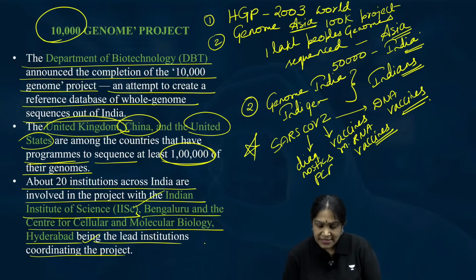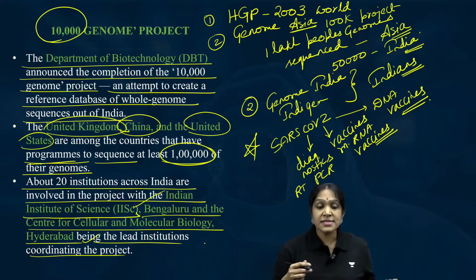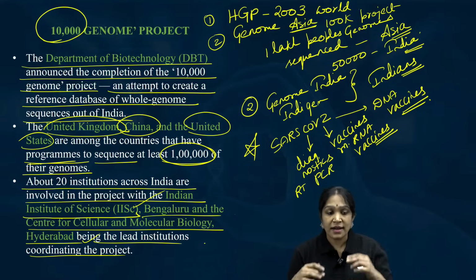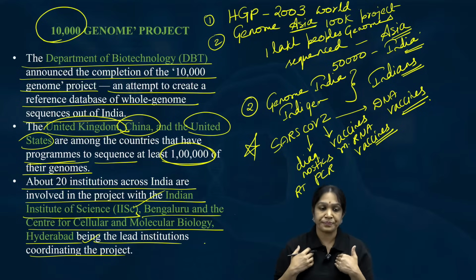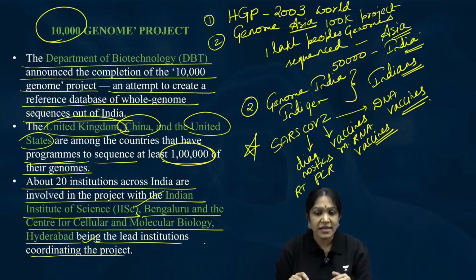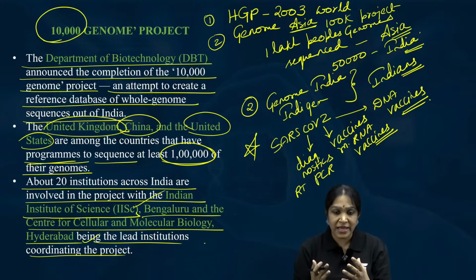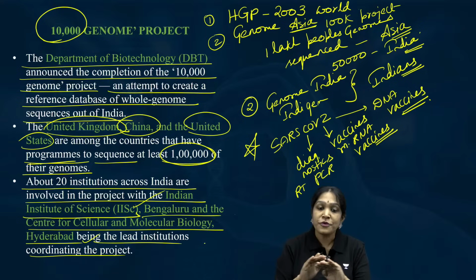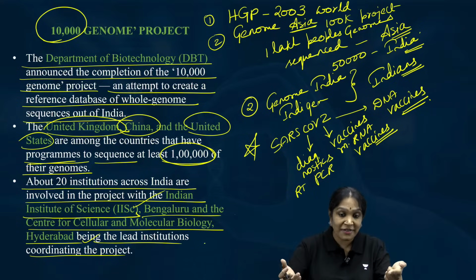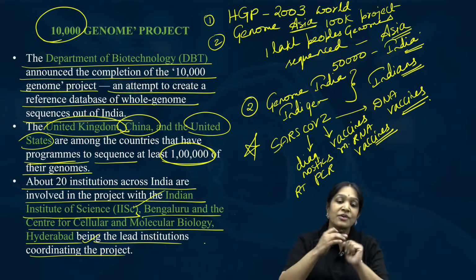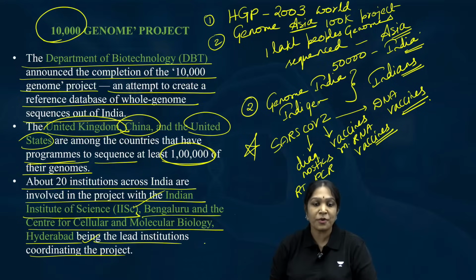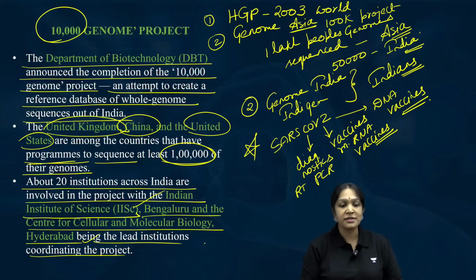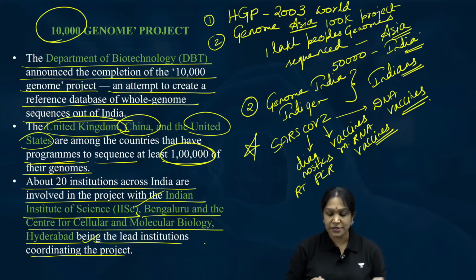Do you know the PCR test? RT-PCR test? What is a PCR test? This is identifying the coronavirus RNA in our sample. In the human sample, if you have the coronavirus RNA, it means you are infected by the coronavirus. For that purpose also you have to know the genome sequence of that. If you don't know the genome sequence of coronavirus, how do you identify that it is coronavirus genome? You will think that it is some poliovirus genome, right? So that is the reason why you have to do the genomics of this one also.